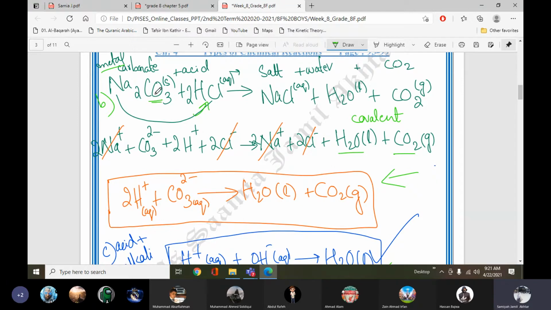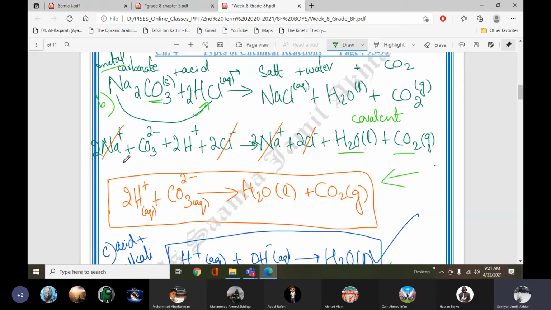Whenever carbonate is present, after the reaction it will give carbon dioxide. So we get three products: NaCl plus water plus carbon dioxide. All of them will split because they are aqueous. The metal carbonate also, although it is solid, will split in HCl solution, in aqueous solution.